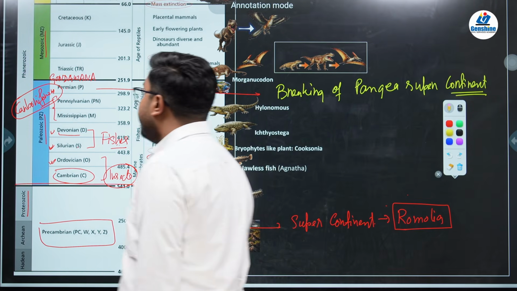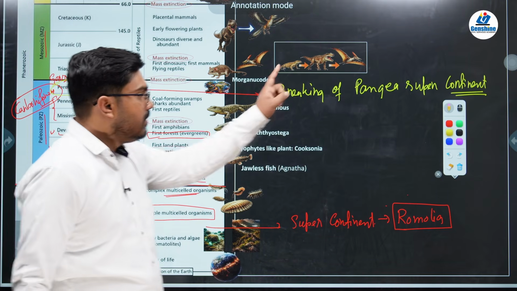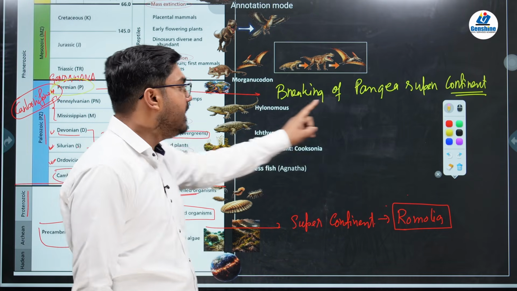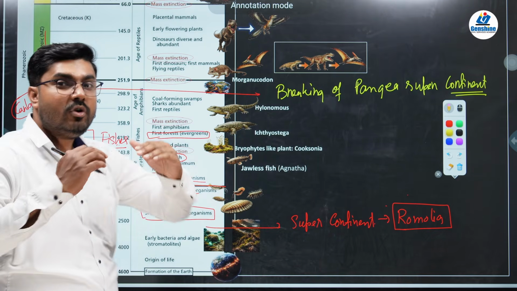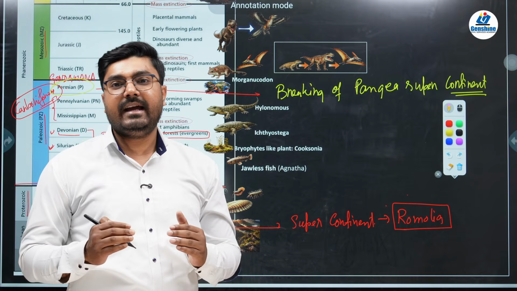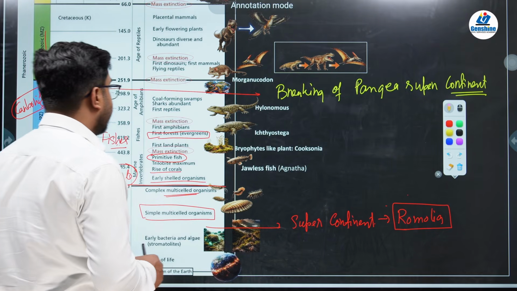So when you study geography, you will be referred to this name, Permian. Just remember, it is the time period when the continents broke and moved towards the north, forming the present day map, the present day landform location of different countries.